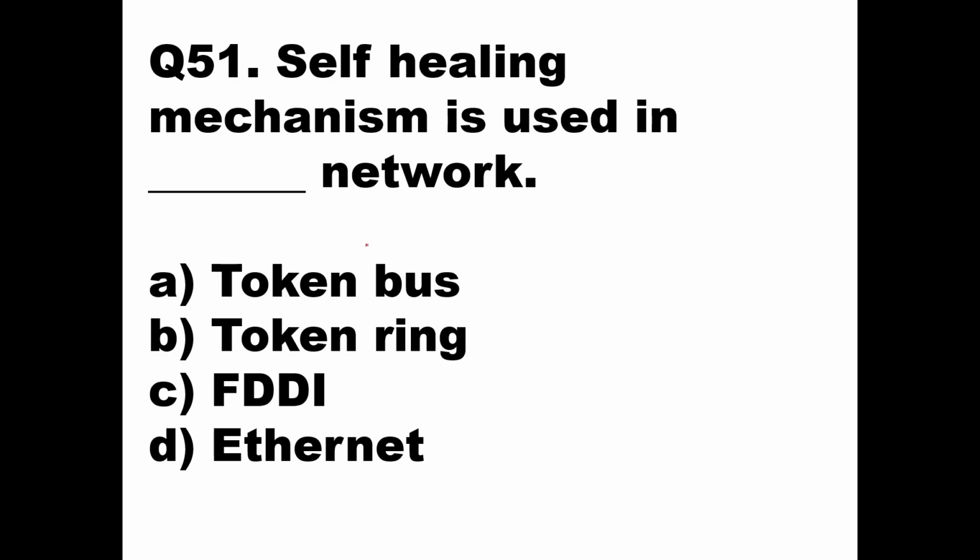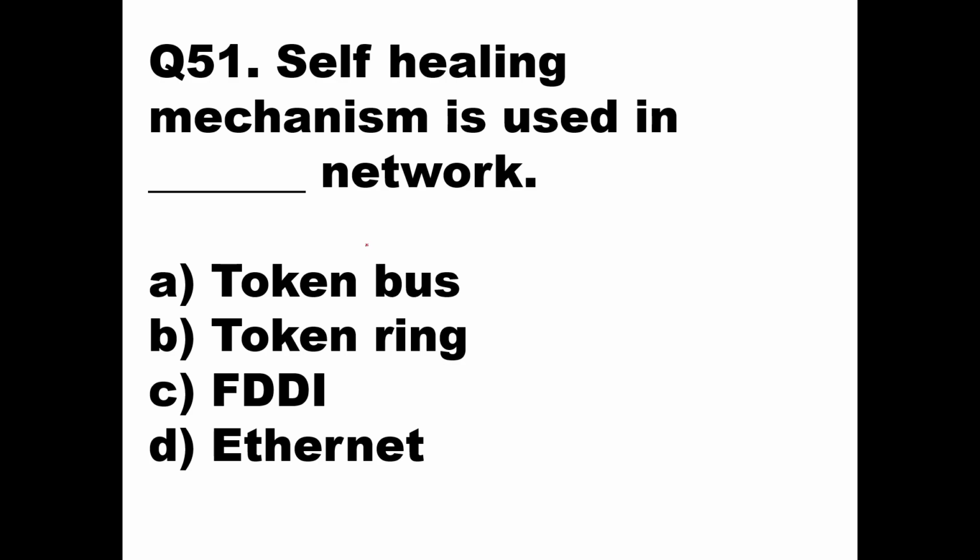Now the problem with token ring is that if any of the computers or nodes is damaged, goes under maintenance, or breaks down, then the token ring cannot communicate.